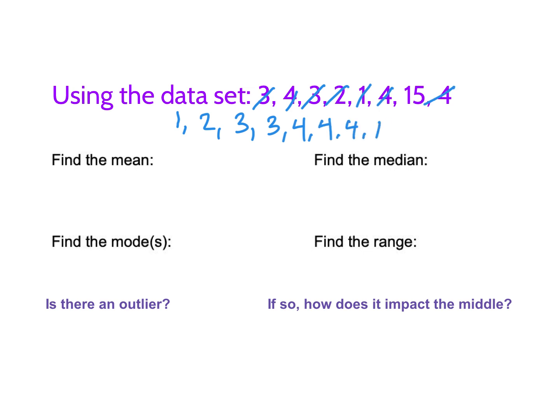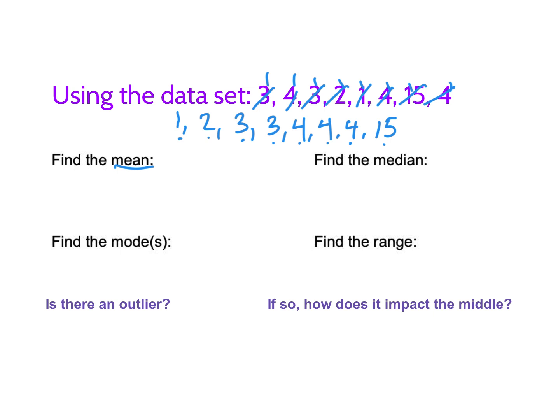I like to count them. So I go 1, 2, 3, 4, 5, 6, 7, 8. All right, I have them all. So if I'm finding the mean of a data set, that means I'm finding the average. So I'm finding kind of the middle.